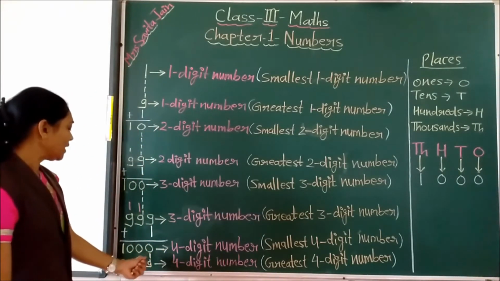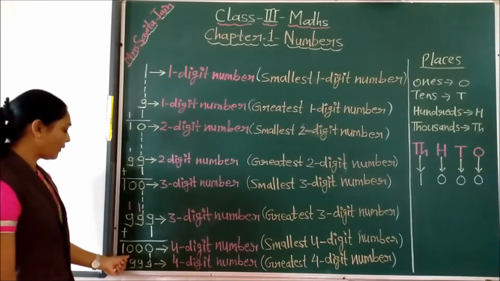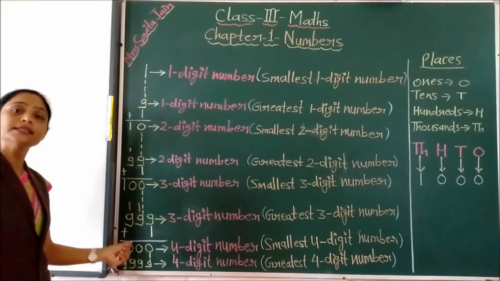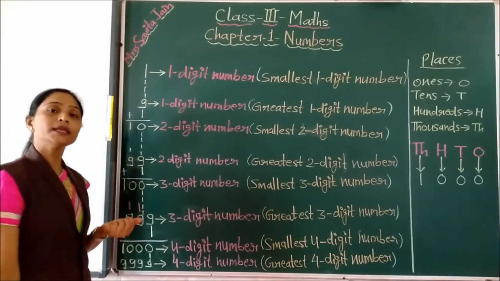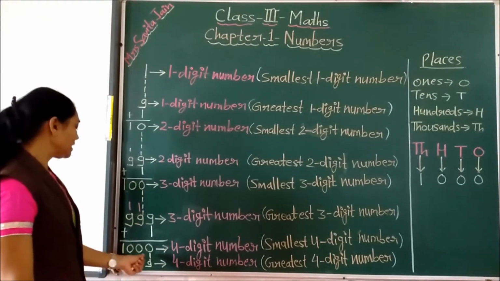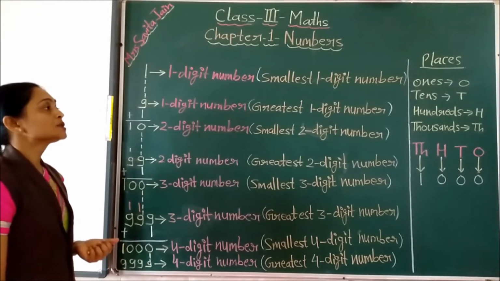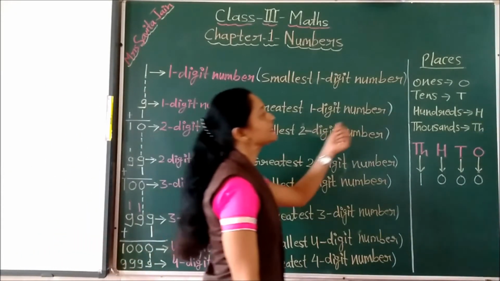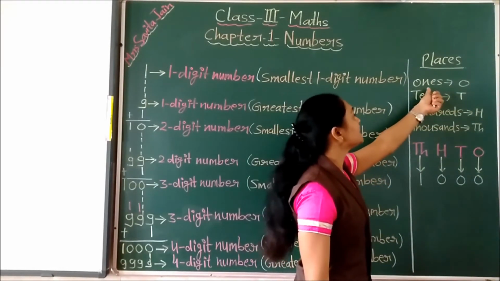Now if this is a 4-digit number, we want to know how to read this number, because 3-digit numbers you already learned in class 2. Now we will see if we are having 4-digit numbers, then how to read those numbers. So for that we have to understand these places, children.